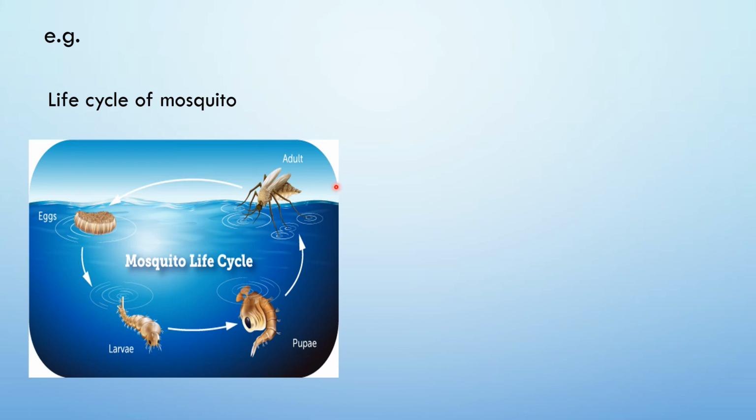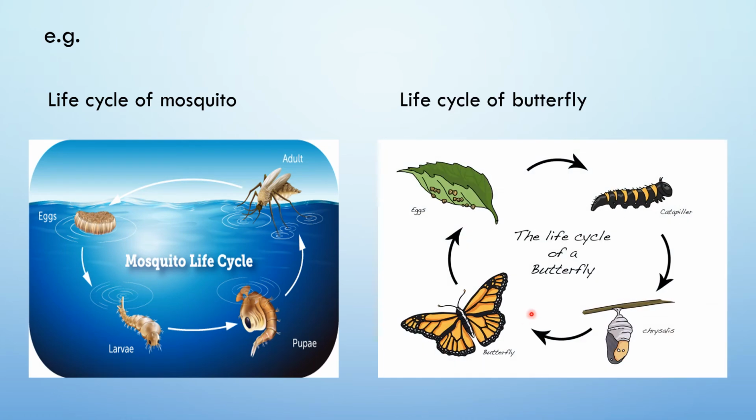So the adult mosquito does not depend on water, and the female mosquito feeds on blood, and the male mosquito feeds on the juices of plants. So if you consider this life cycle, this animal has four morphologically different stages in its life cycle. So we see that it shows complete metamorphosis. And the second example is the life cycle of a butterfly.